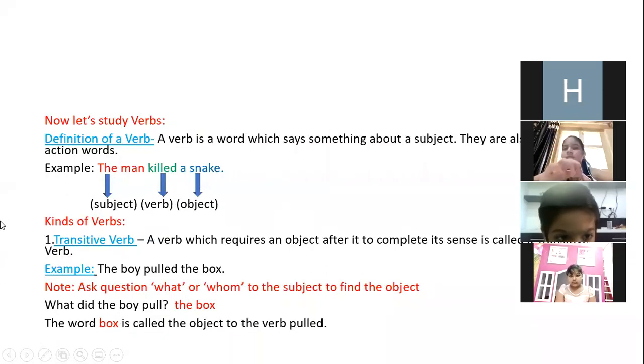Now we will come to our main chapter, and our main chapter is verbs. What is our main chapter? Verbs.